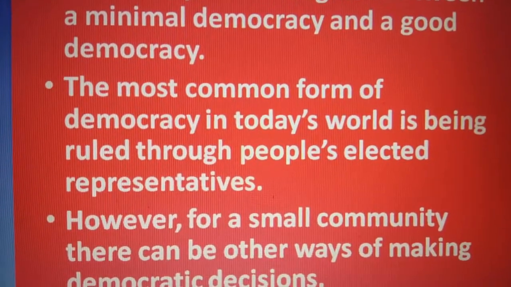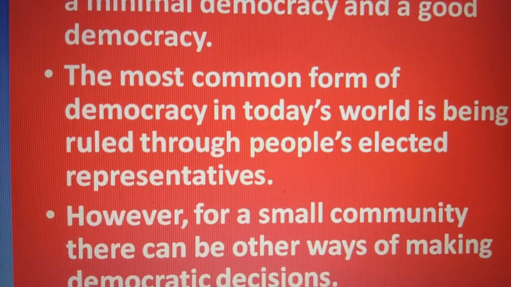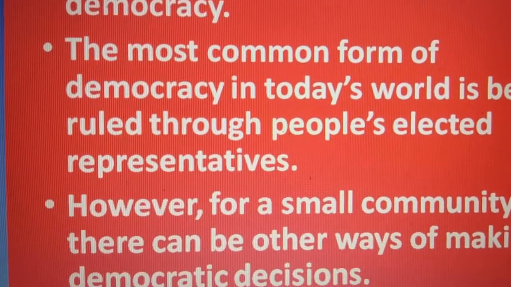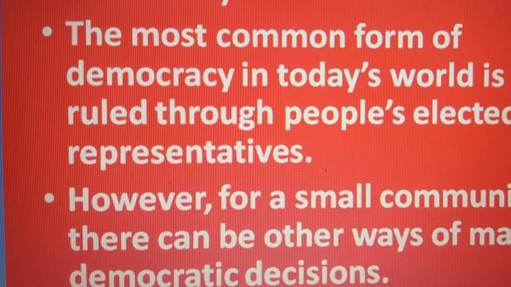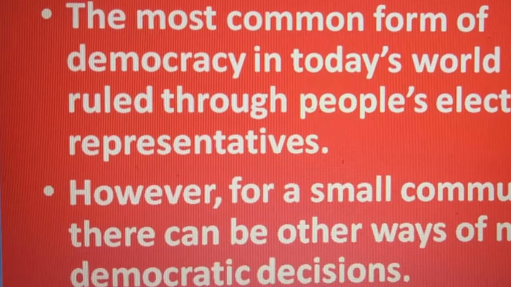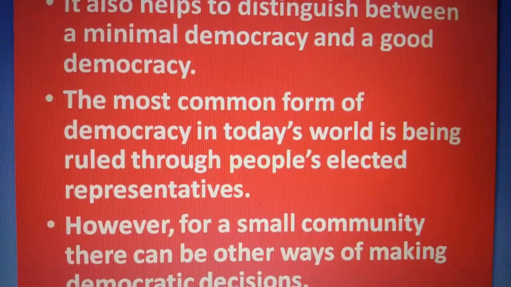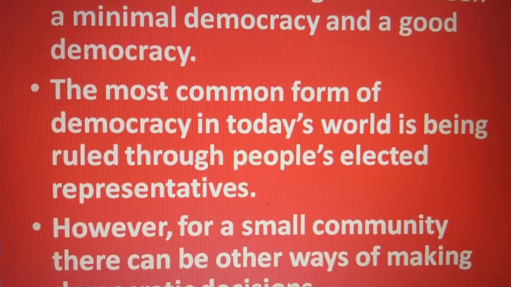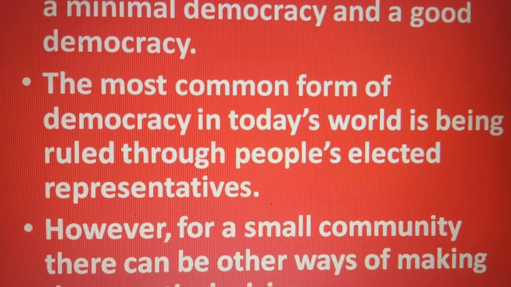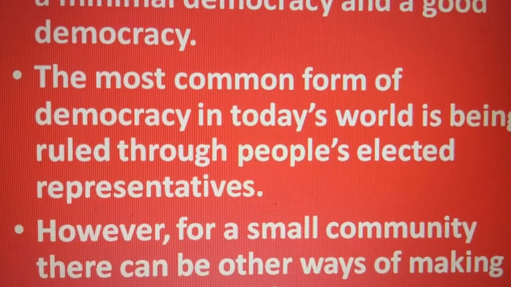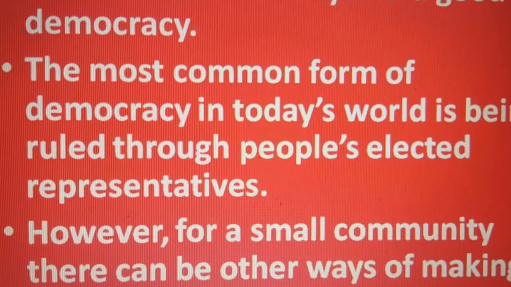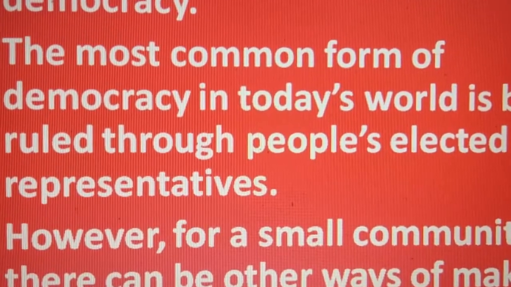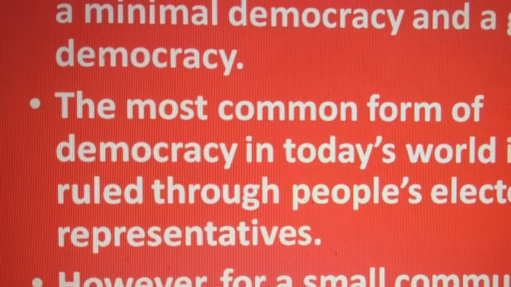Now let's see the next point. The most common form of democracy in today's world is being ruled through people's elected representatives. Are you getting me? If you see today's world, the common form of democracy that is followed is rule through people's elected representatives. Only elected representatives are ruling nowadays. Wherever you see democracy, the same thing is going on. Am I right or not?